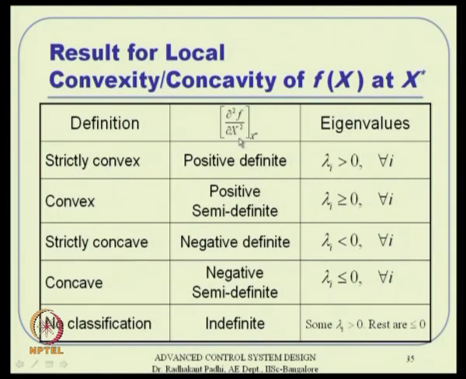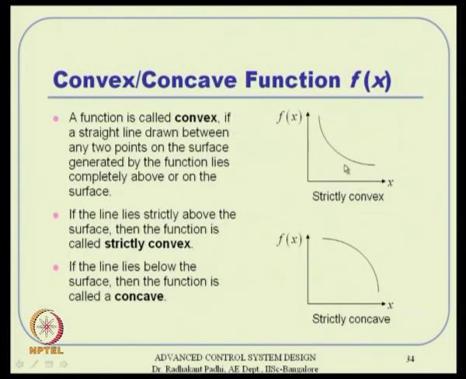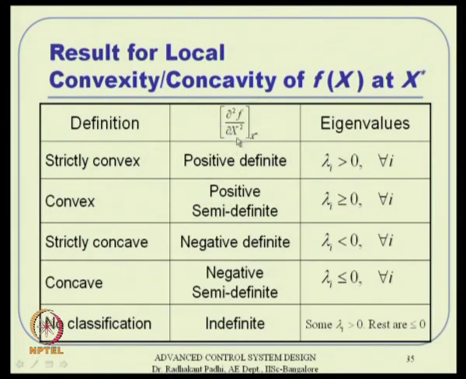So, this is very easy now. Because we have a function f of x in multiple dimensions in general, and we have the x star value, around that value we can evaluate this matrix, and once you evaluate it you can take the eigenvalues of that, and if it is strictly positive definite, then it is a strictly convex function. That is, f of x is strictly convex around x star. If it is positive semi-definite, it is only convex, not strictly convex. Similarly, if it is negative definite, that means all eigenvalues are strictly less than 0, then it is strictly concave, and so on. And if some eigenvalues are positive and some are less than or equal to 0, then it is indefinite, which means you cannot have any classification.